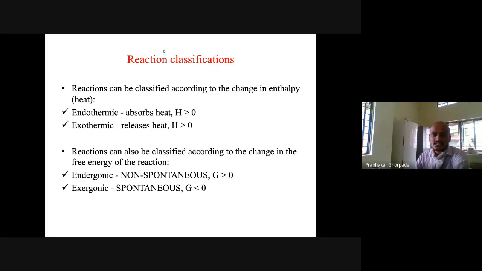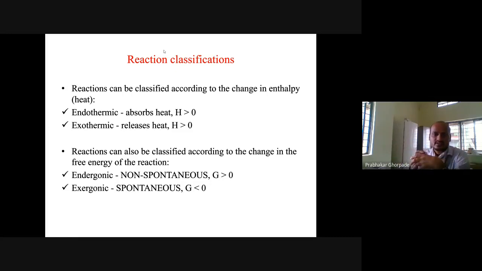Reaction classification: reactions can be classified according to change in enthalpy. Enthalpy is about heat, right? If you put NaOH in water, it absorbs heat and you can see that the flask is hotter.